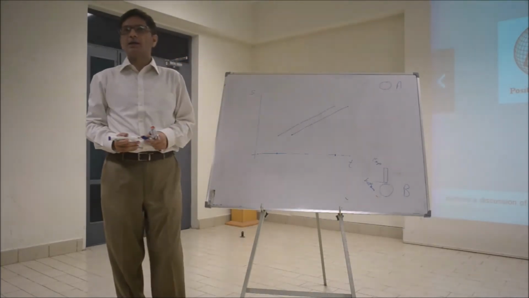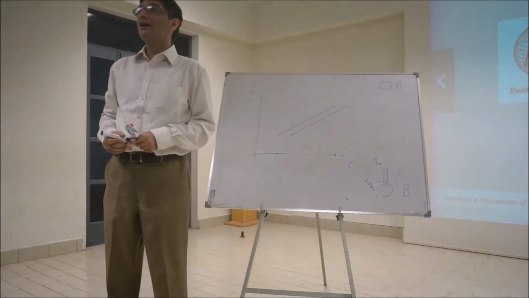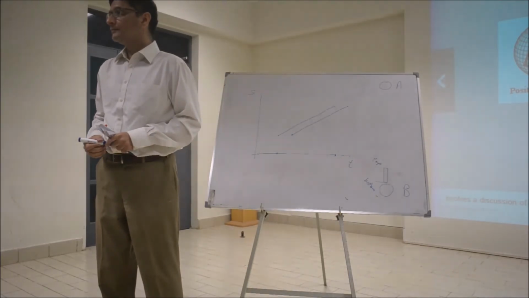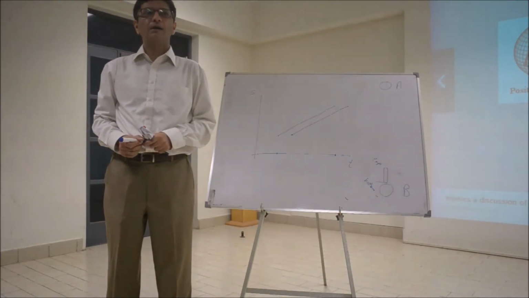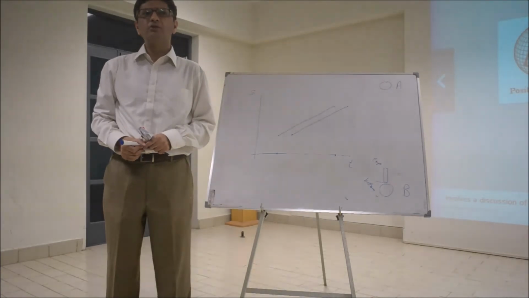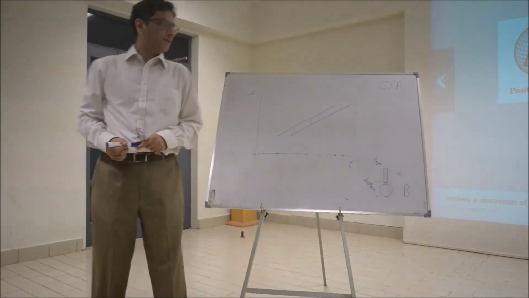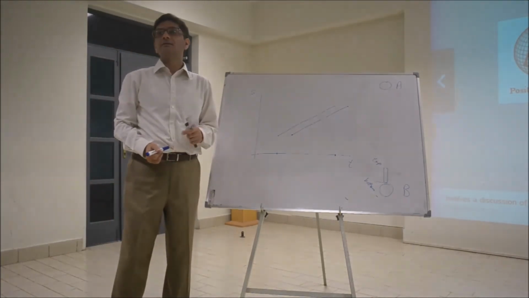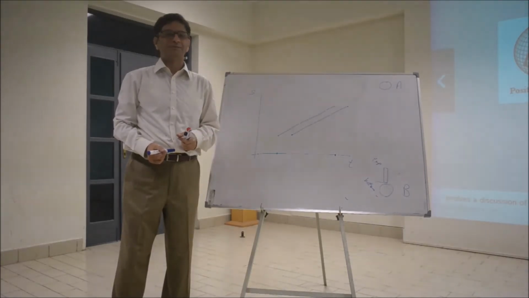Are they parallel? Are they congruent, equal? They should be. There we go. Equal and parallel.